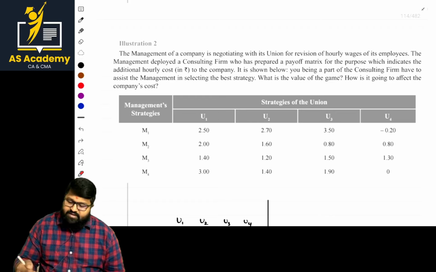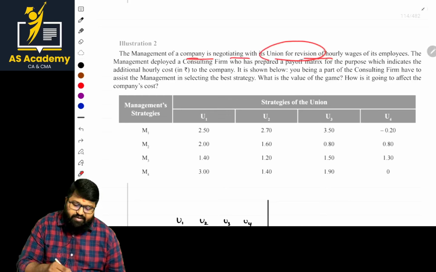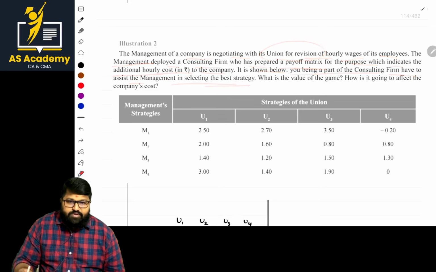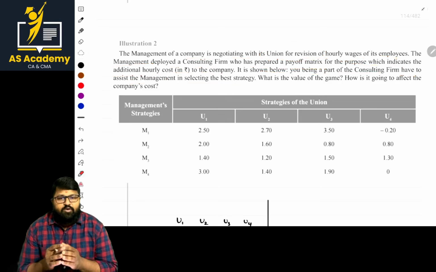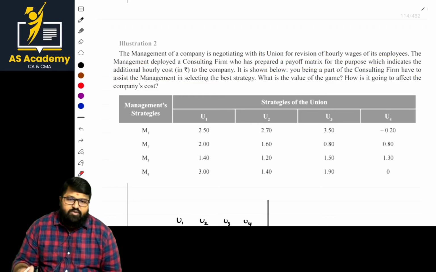Okay. Sir, this is a matrix given there. The management of a company is negotiating with its union for a revision of hourly wages to its employees. The management deployed a consulting firm which has prepared a payoff matrix for the purpose of indicating additional hourly cost to the company. It is shown below. Being part of the consulting firm, how do we assist the management in selecting the best strategy? Management is not in a position to choose a strategy, so we, being the consultants, opt for a better one and give the answer for them.